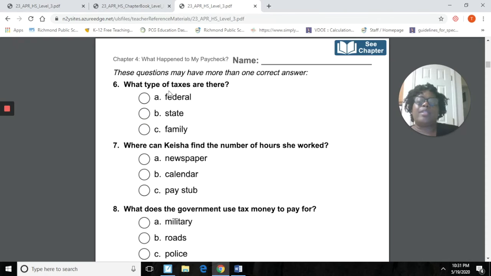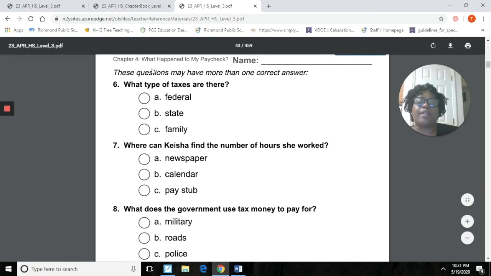Now it says, what type of taxes are there? Now, if you notice here, it says these questions may have more than one correct answer. So you want to be mindful of that, okay? What type of taxes are there? All right, so we have A, federal, B, state, or C, family. Okay, so we're going to go to the part of the story that talks about what type of taxes there are. So you make your choice. Now let's do that.